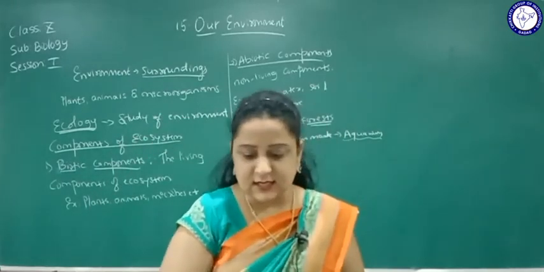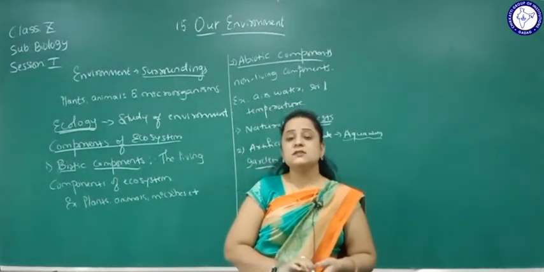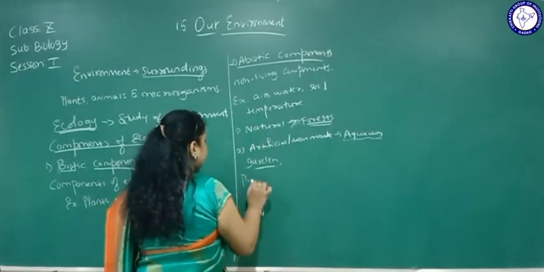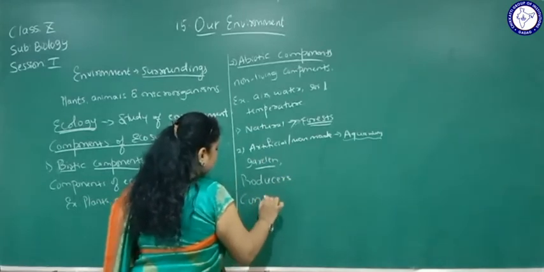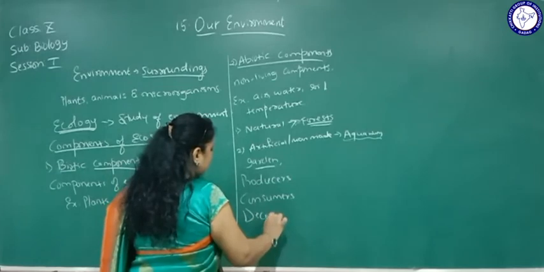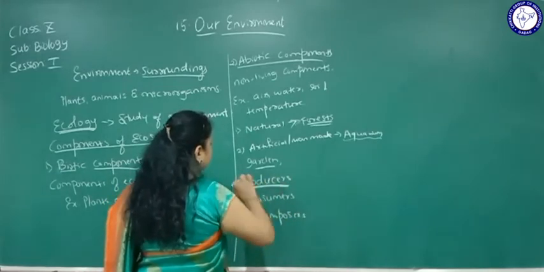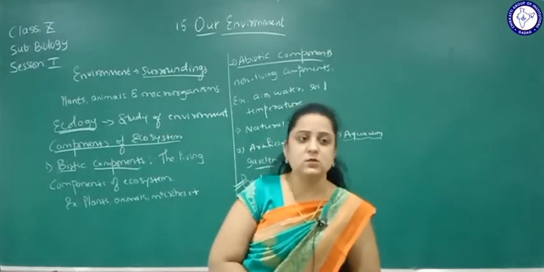We have seen in earlier classes about producers, consumers and decomposers. Here we study about three components: producers, consumers and decomposers. First one, producers. All green plants are called producers.